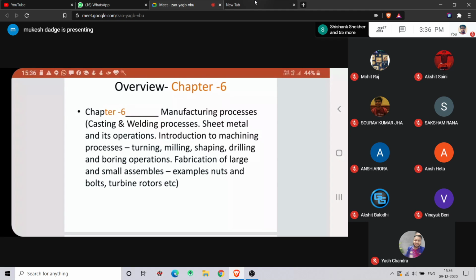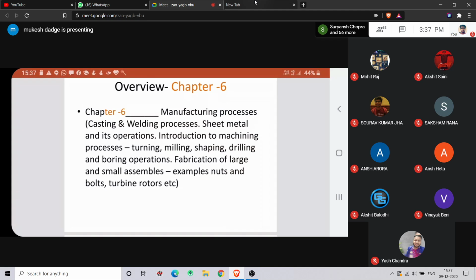For turning, you should have a lathe machine. Milling machines are there, shaping machine is there, drilling machine is there, and boring you can perform on drilling machines. So we'll see this in this chapter.